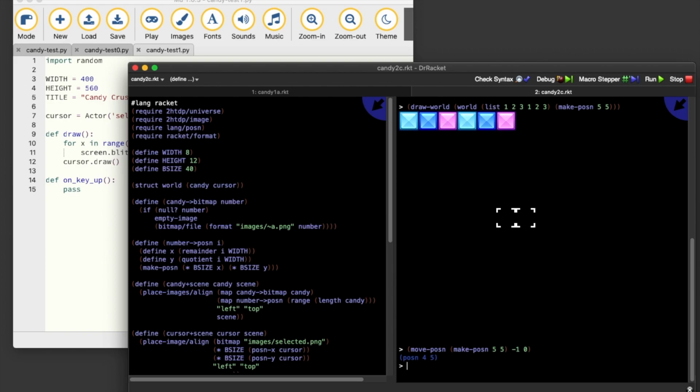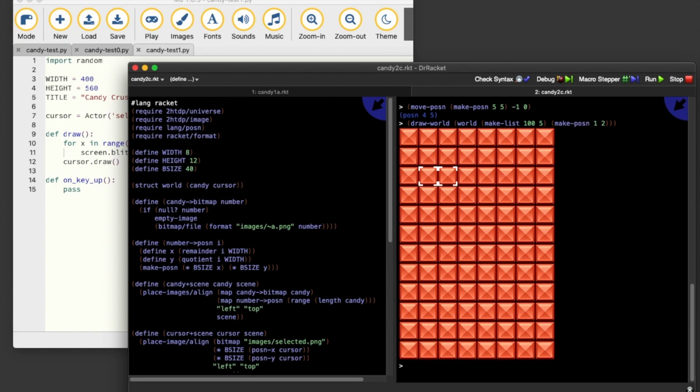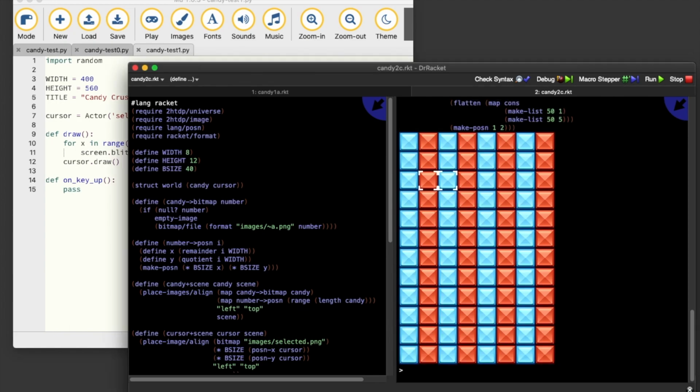We can use other functions to generate longer lists of tiles. Let's use make list. I'll paste this in. Now we have a world with all the same tile, and we can also do cool things to combine different lists of tiles to generate interesting patterns. Like so.